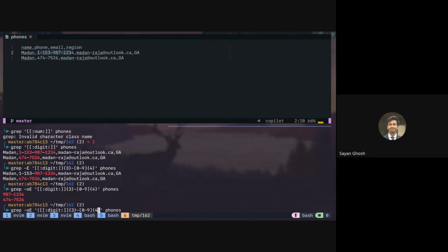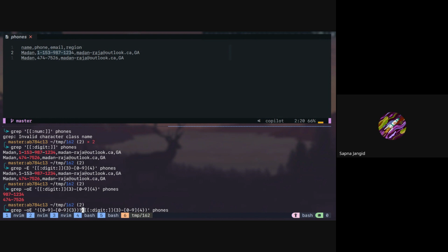So instead of doing the entire OR, you can also put just the left part, which is 1 digit, so 0 to 9 present once, followed by a dash, and then 0 to 9 present 3 times. Right? And this part you can give as a question mark. So what does question mark mean?